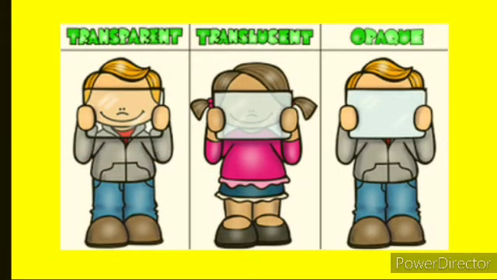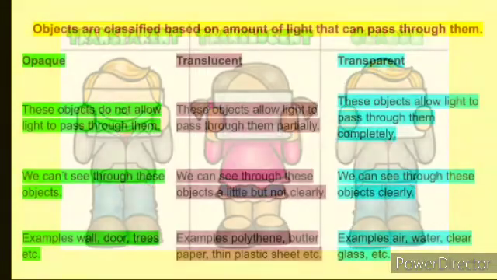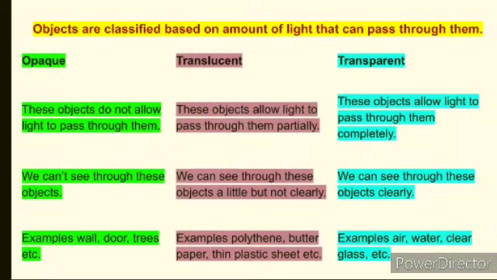Now let's move to the different types of objects. On this basis, we can categorize objects into three categories: transparent, translucent and opaque. Let's discuss them one by one. These three categories are based on the amount of light passing through the material.